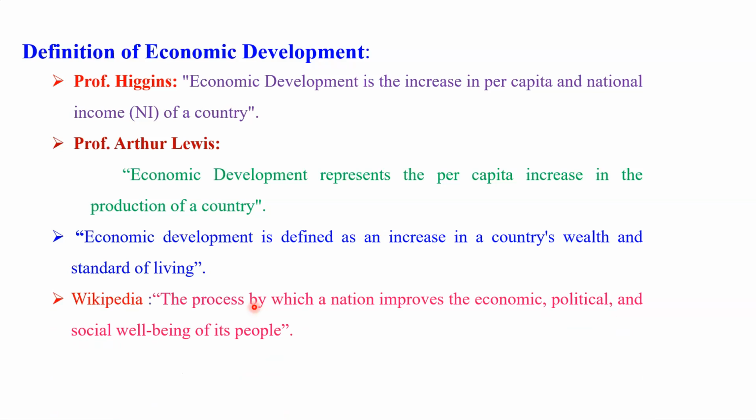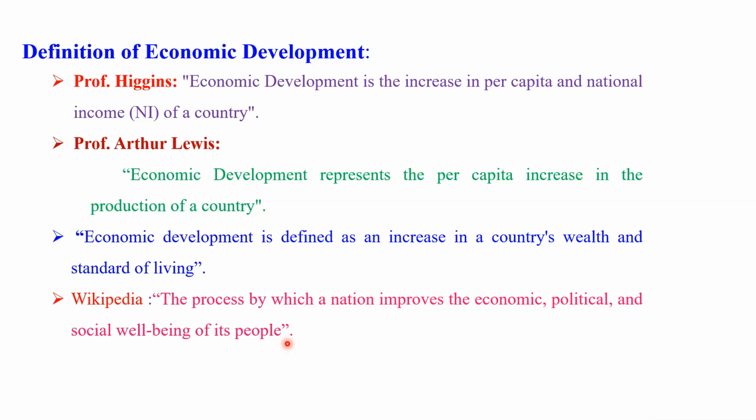According to Wikipedia, which you know is a very important source of knowledge, the definition of economic development is: the process by which a nation improves the economic, political, and social well-being of its people. In this definition, more emphasis is given to three keywords.